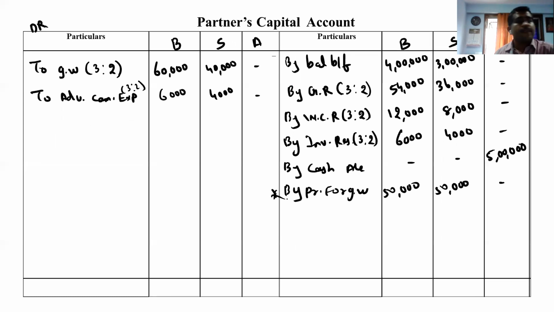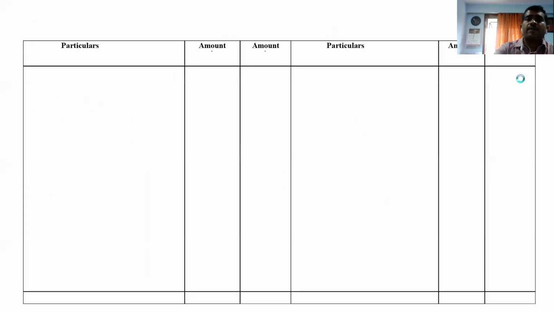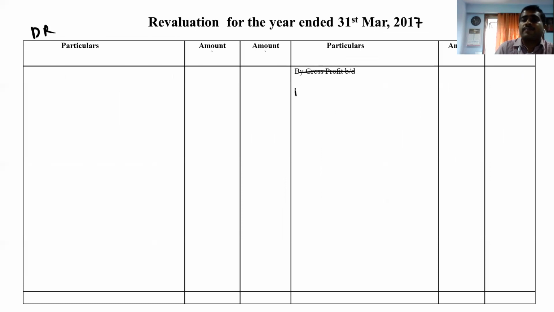So let's see. Land and building is to be increased by 80,000. So go to land and building plus 80,000. So 3 lakh 50 plus 80, it comes 4 lakh 30. Plus what I taught you, plus we do on the same side. So same side will come revaluation credit side by land and building 80,000.